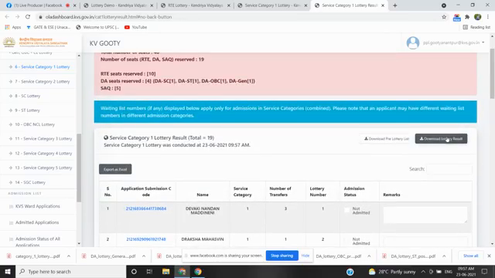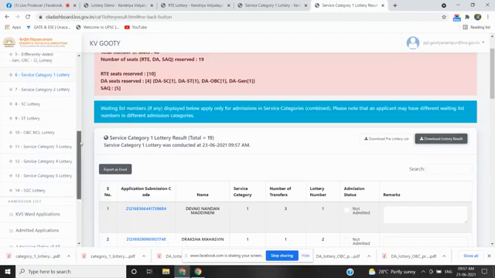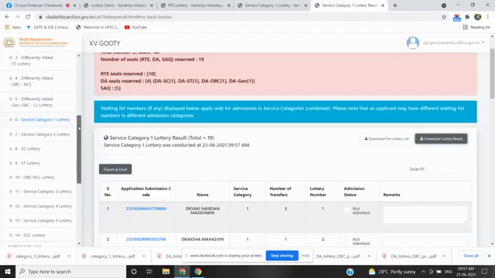And I am downloading the result of the lottery. The next service category lottery that we are going to perform is the service category 2 lottery.